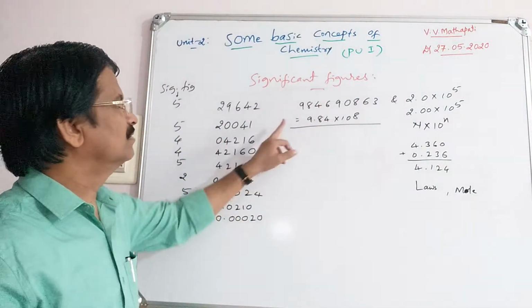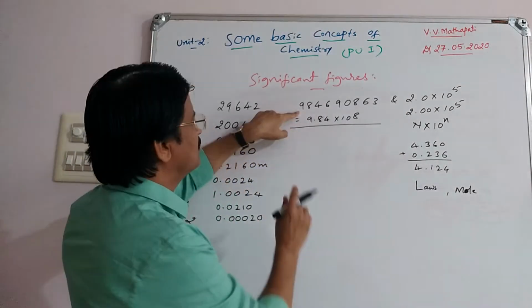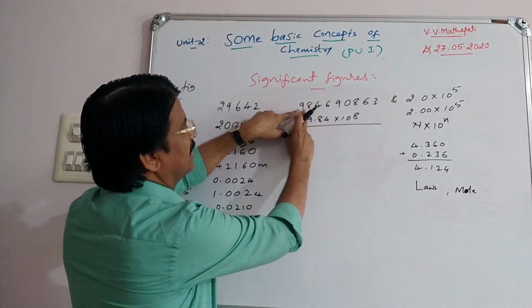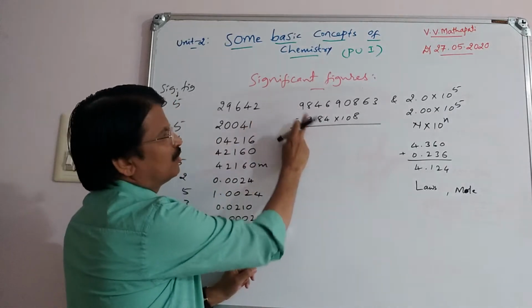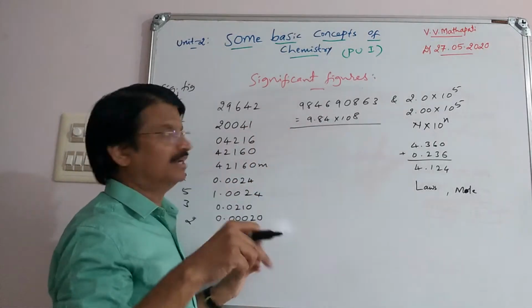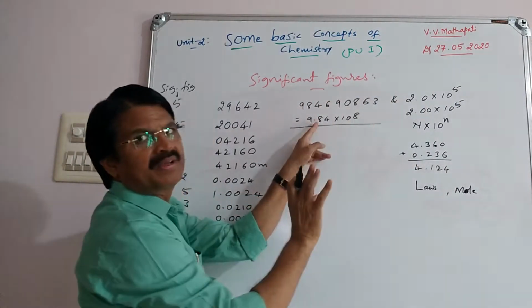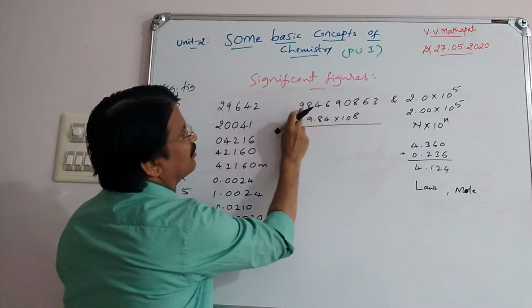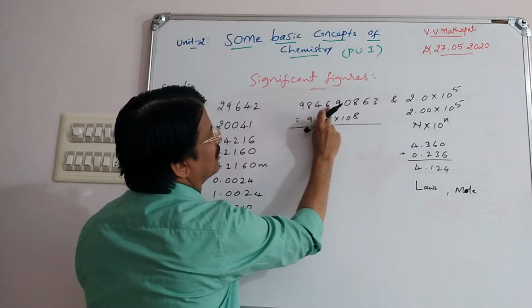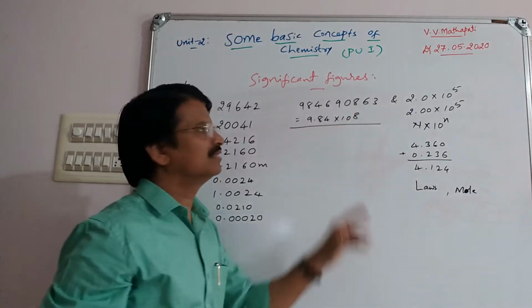While writing scientific notation, first take any non-zero digit, here 9, so 9 point, then the remaining digits 8, 4, 6, 8, 8. After the point, the number of digits is 1, 2, 3, 4, 5, 6, 7, 8, so 10 to the power 8. You write 10 to the power.